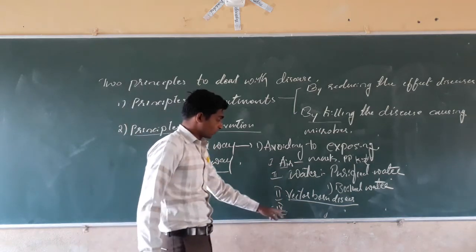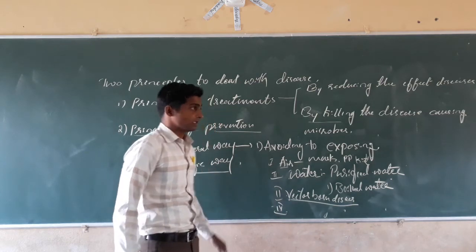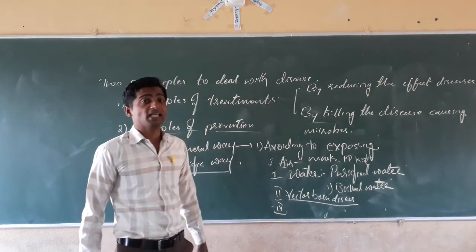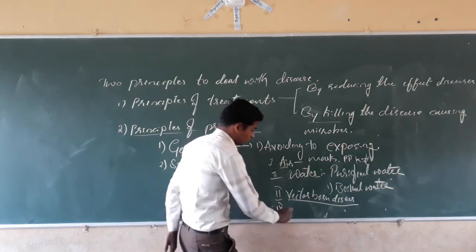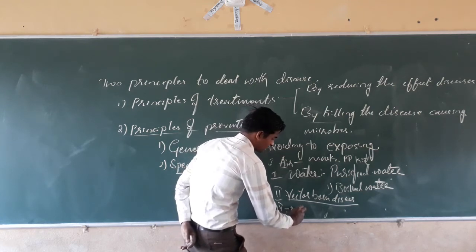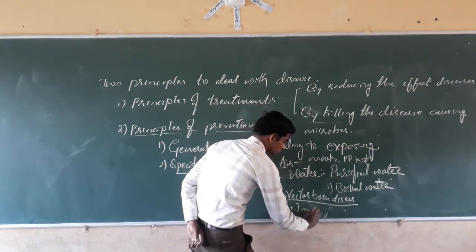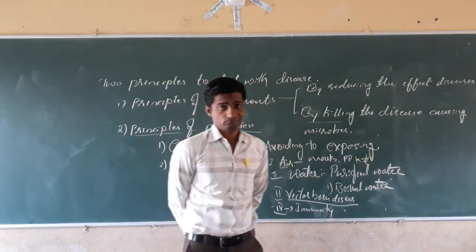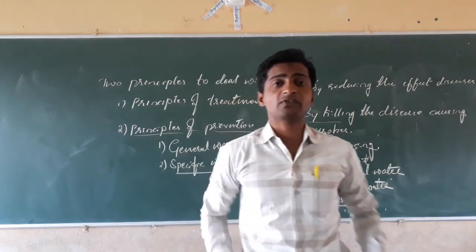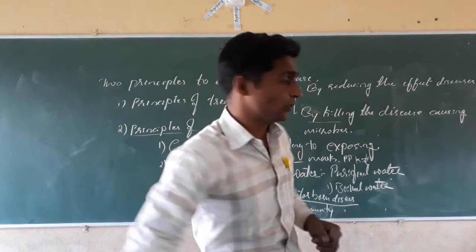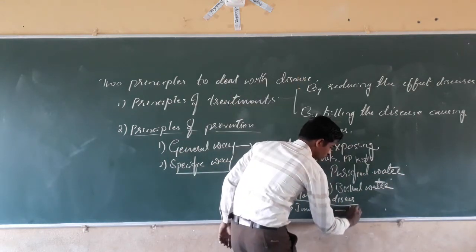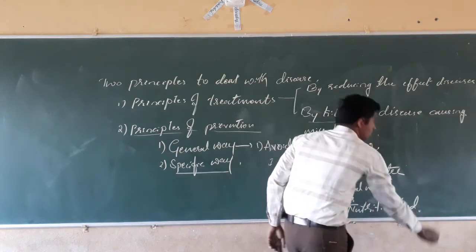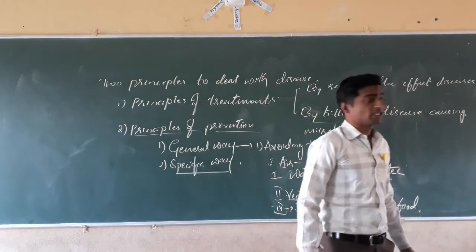Vector-borne diseases, again the general way, is by taking nutritive food, by increasing the immunity, making the immunity system healthy. By taking the nutritive food, we can prevent the disease.